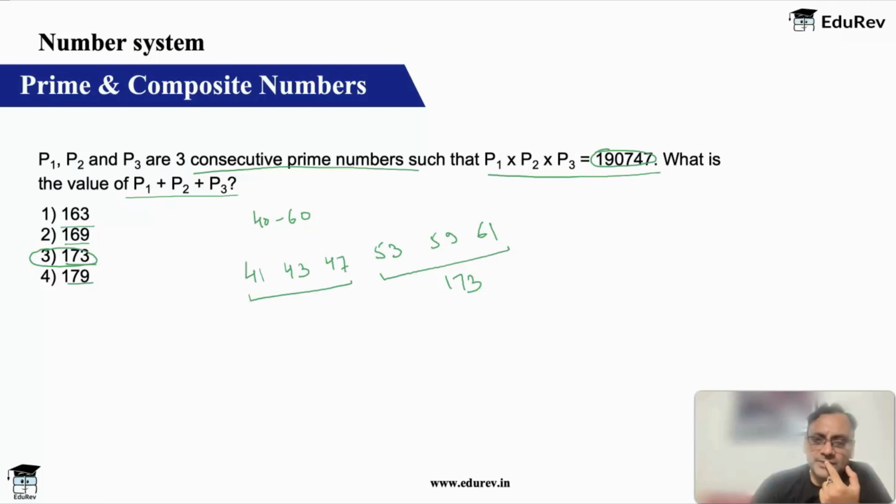What is the next prime number after this? 67. If I add these 3, how much do I get? I get 60, 60 is 120, 170, 187. So the fourth one I don't get. If I add these 3, then how much do I get? I get 159. I don't have that also, right?